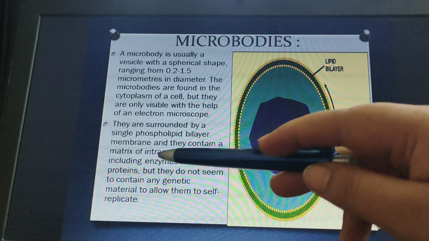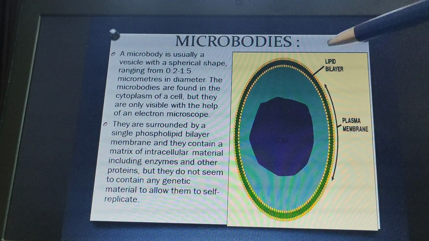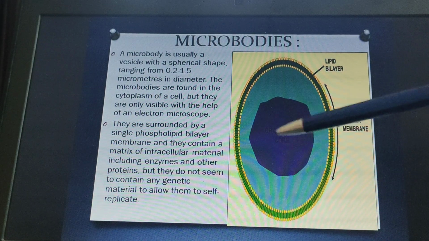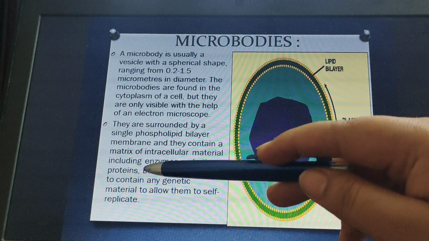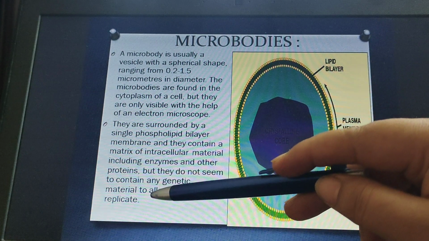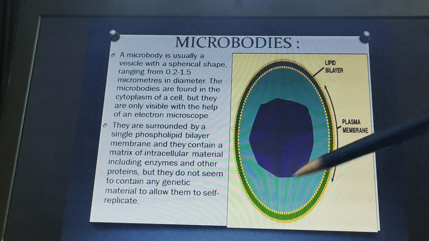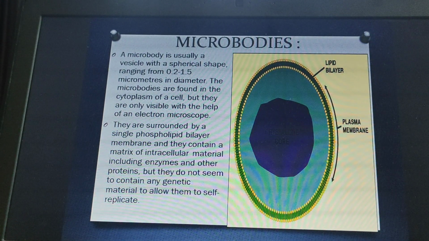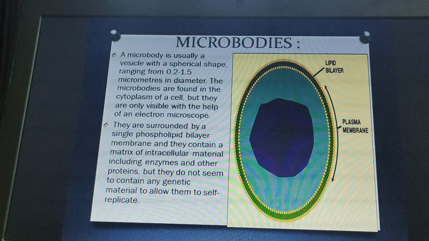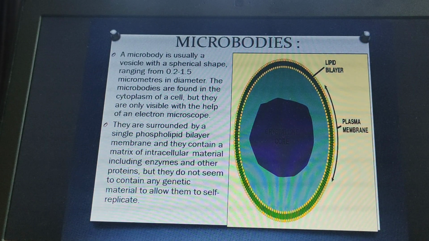They contain a matrix of intracellular material, and this is important because it contains enzymes and other proteins, but they do not seem to contain any genetic material to allow them to self-replicate. There is also a crystalline core in the center, similar to a nucleus, but they do not contain any genetic material. So this is the structure of the microbodies.